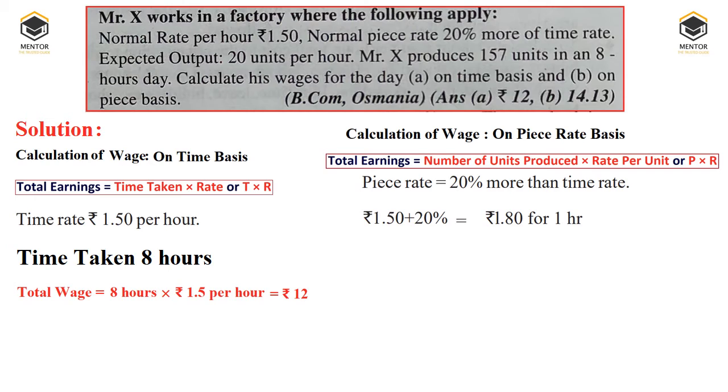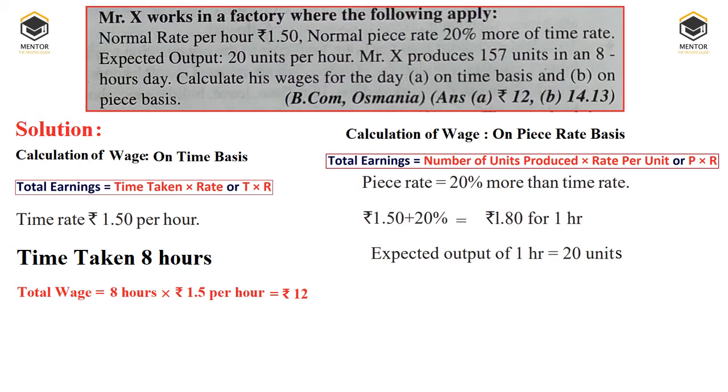This is per hour. So we need to convert this into piece rate. How to convert? That is most significant here, the data conversion is very important. Expected output of 1 hour is equal to 20 units, as given. So for a worker who works for 1 hour, he will be given 1.8 rupees.